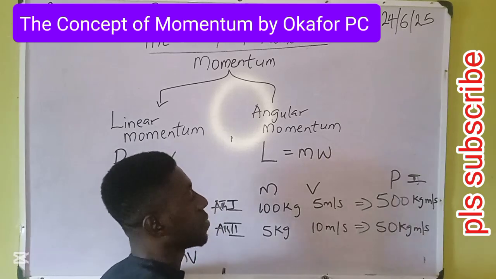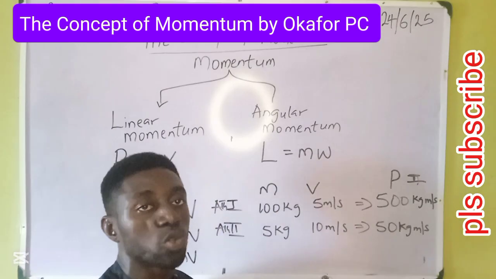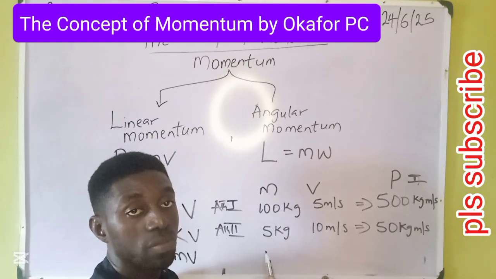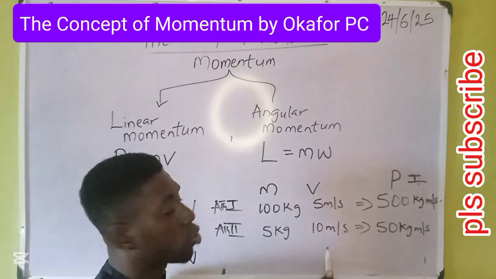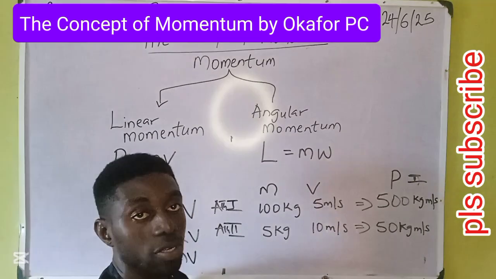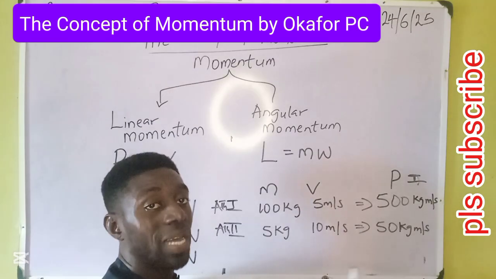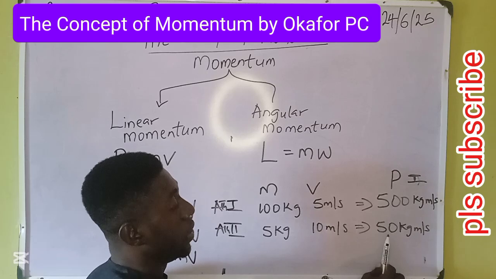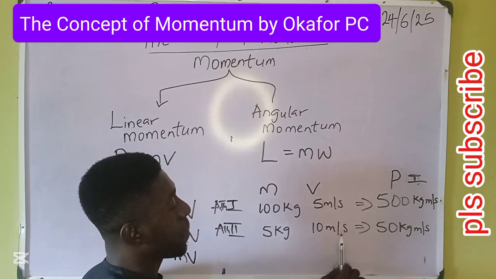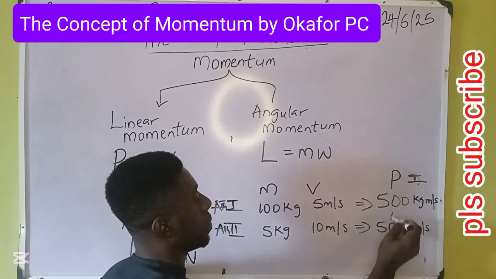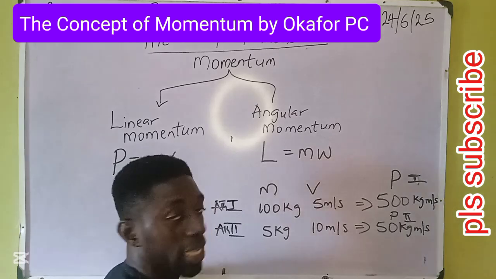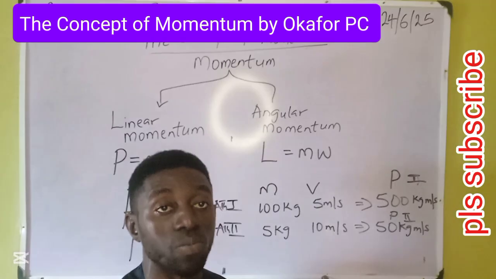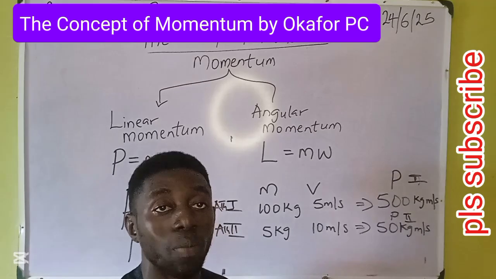Then coming to athlete 2. Athlete 2 has a smaller mass, 5 kg, and a greater speed compared to the first athlete, 10 meters per second. Let's see the momentum of athlete 2. We'll have 5 times 10, 50 kilogram meter per second. From the board, you can see that the first athlete has a greater momentum and the second has a smaller momentum.